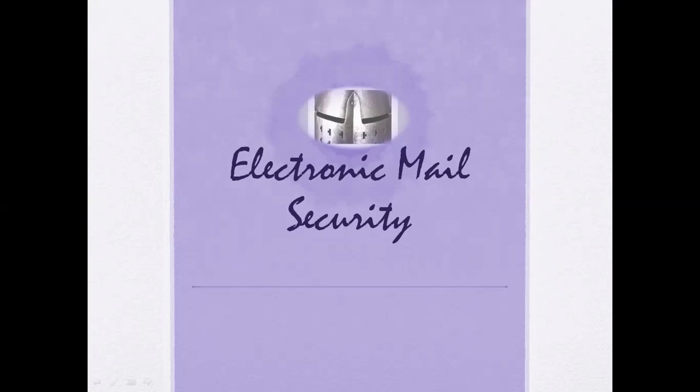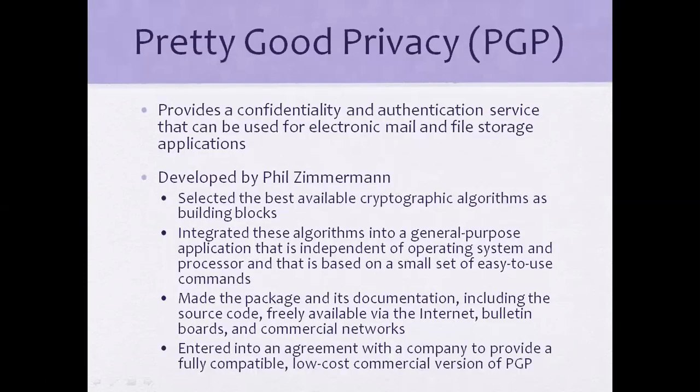So now, for this email we require a basic implementation. The technical support of this email is PGP. Very important. It is one type of open source software. We'll see what PGP is. Pretty Good Privacy provides confidentiality and authentication services that can be used for electronic mail and file storage applications. So this PGP is a very widely used open source application, used for electronic mail and file storage. It was developed by Phil Zimmermann.